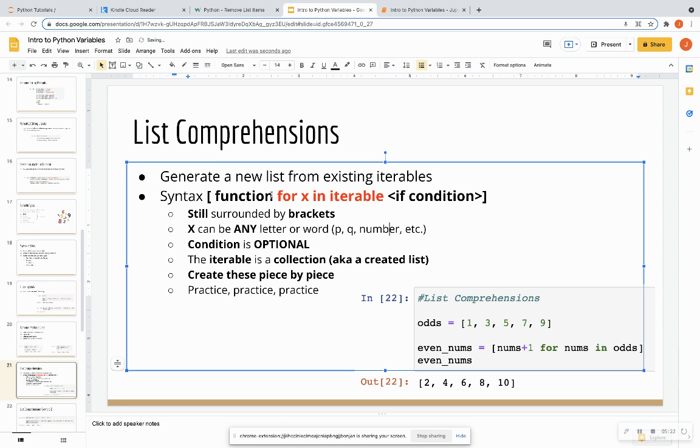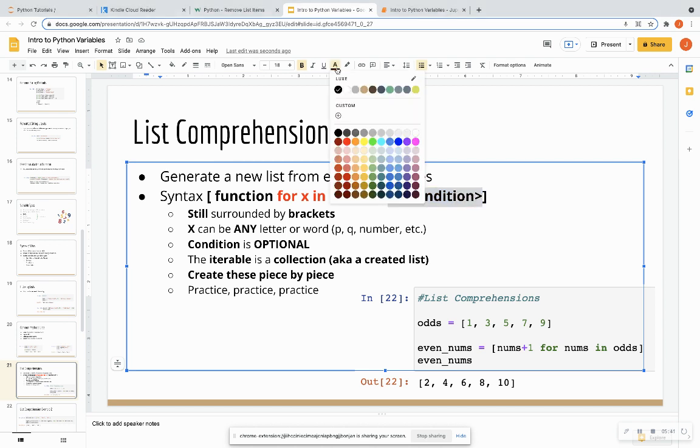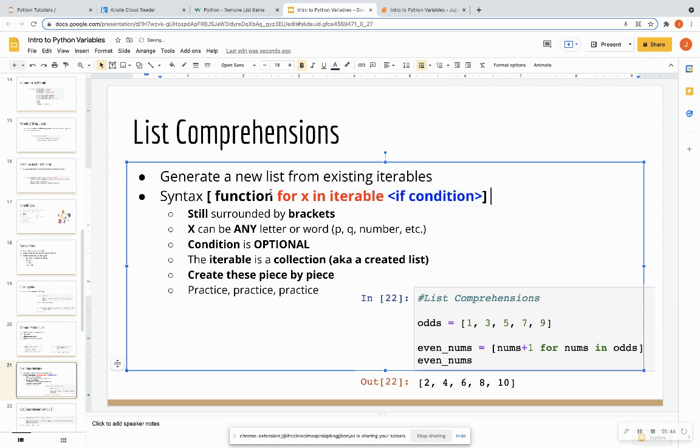So pretty much we're going to have a function. That function could be exponentiating, dividing, concatenating, whatever that function may be. And we're going to say for each item in the existing list, do this function. You can also add on this if condition, which is optional. But say, for instance, you only want to do this function for certain elements in the list, then you would do this if condition. So keep in mind that list comprehensions are still surrounded by those brackets. That's how you know it's a list in Python, if it has brackets surrounding it.